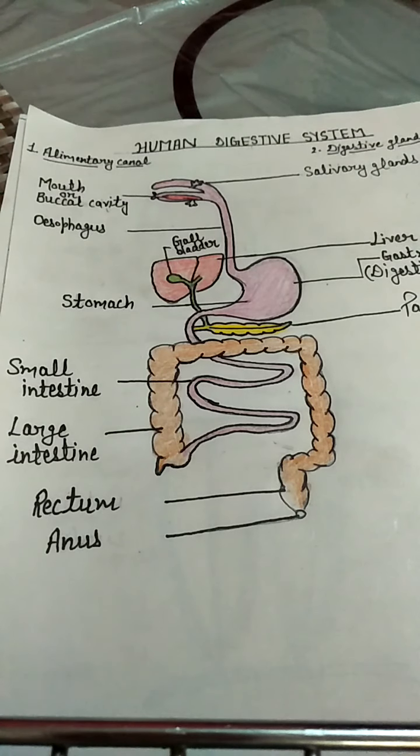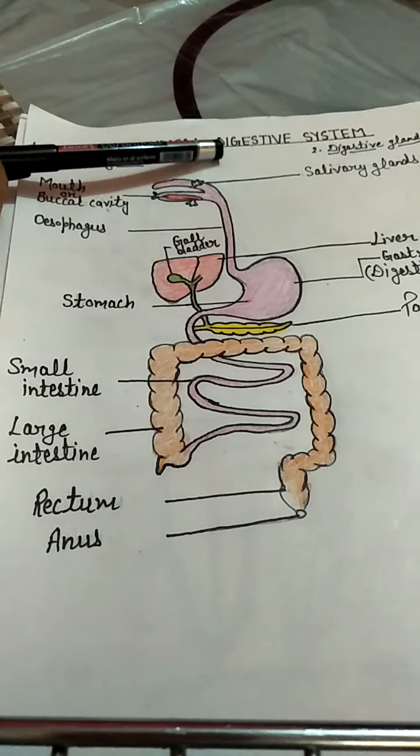Hello students, we are doing our chapter number 2, that is nutrition in animals, and in the previous video I discussed with you different modes of nutrition in animals, the process of holozoic nutrition and nutrition in amoeba. Now in this video I will explain to you the human digestive system.